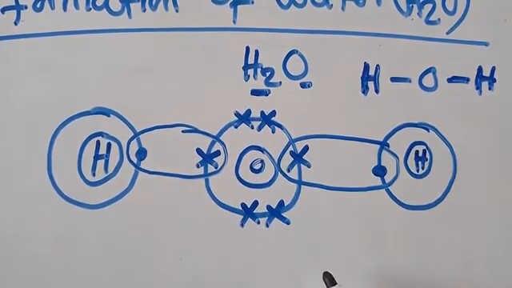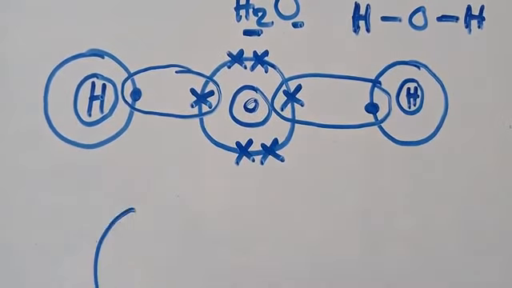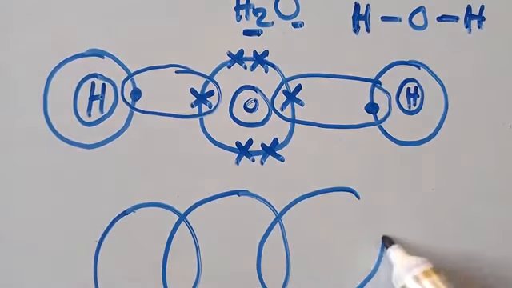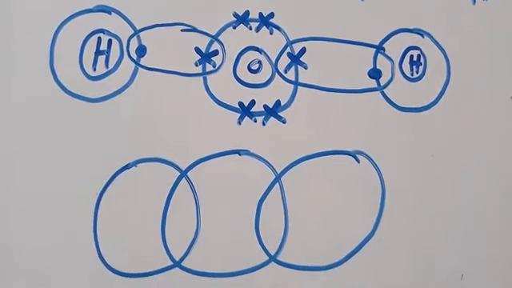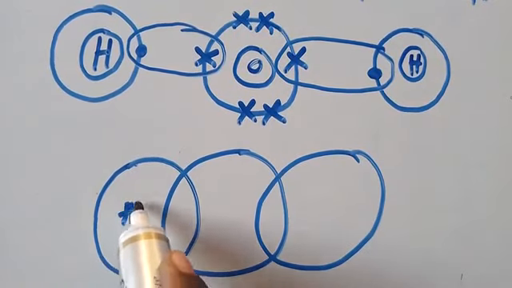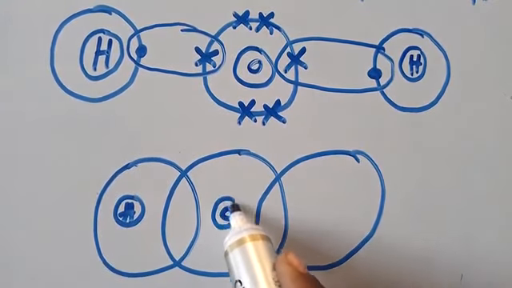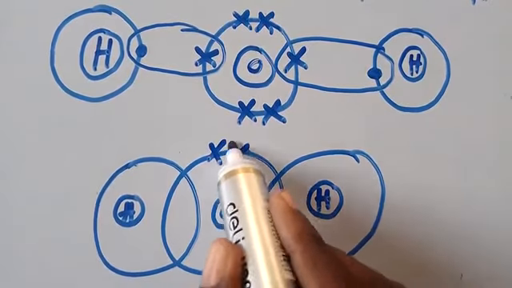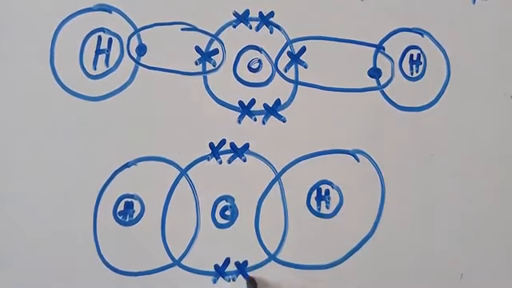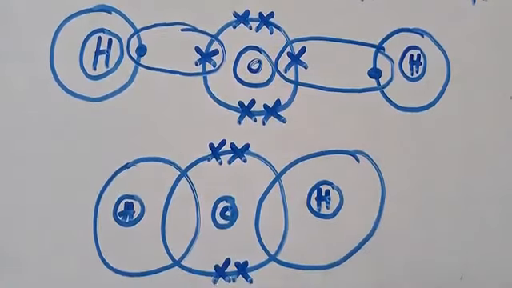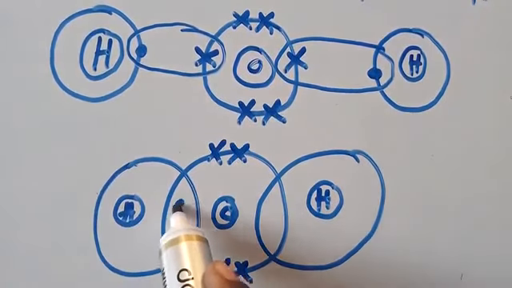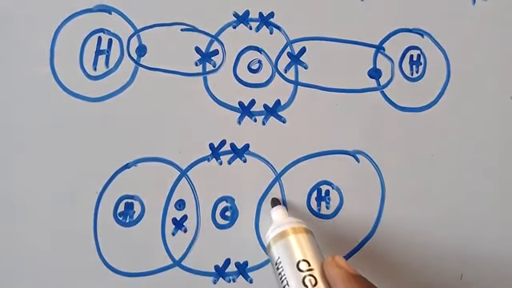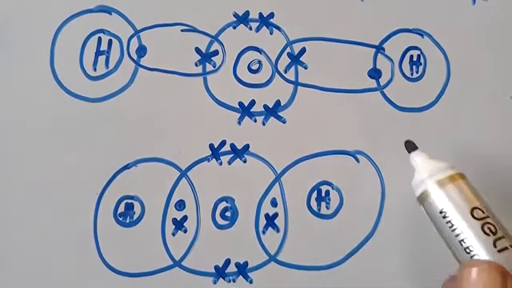Have you seen? So when this is shared, they are going to form something that will look like this. This is what we are going to form. So we are going to have hydrogen this side, oxygen here, hydrogen this other side. So they have got 2, even they have got 2. Have you seen? So these are being shared. These which are being shared, I'm going to write them here. These are electrons that are being shared.